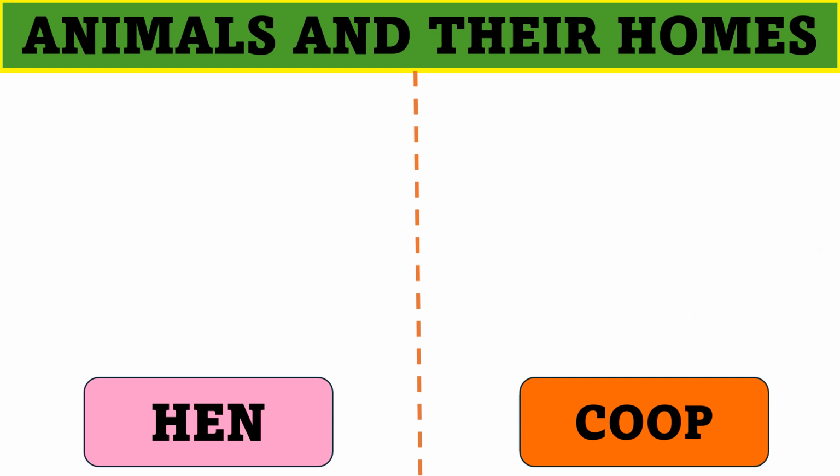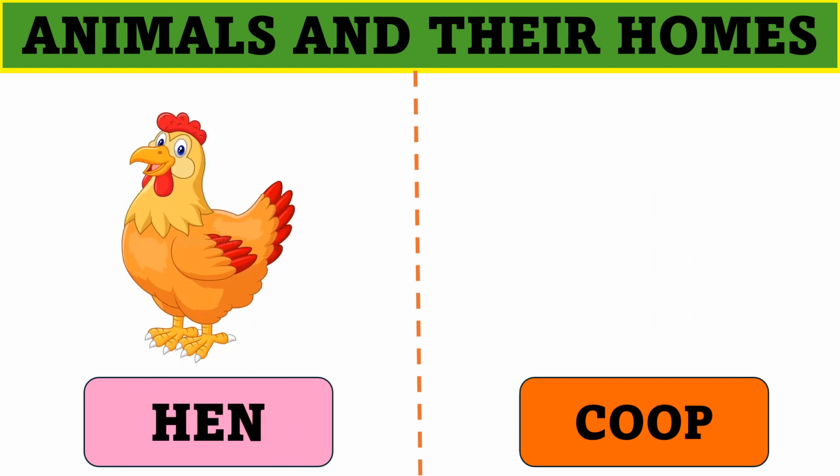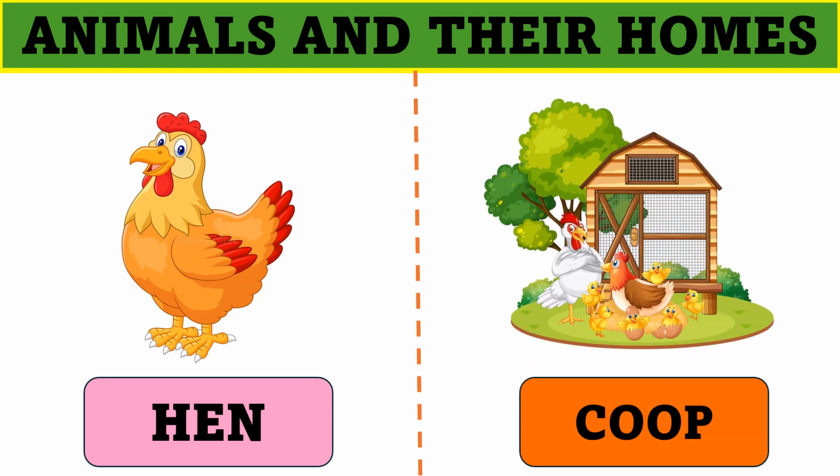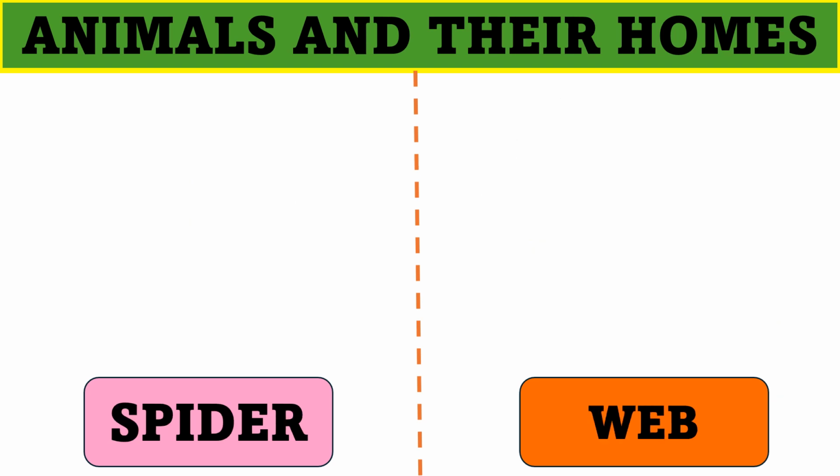Next animal is hen. And hen lives in a coop. Coop. Hen lives in a coop.